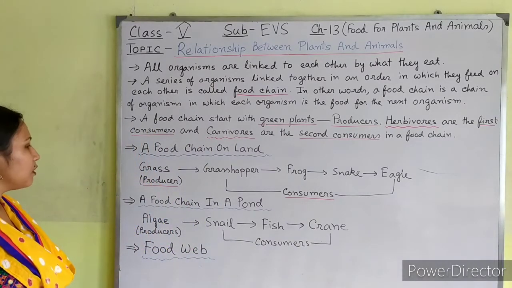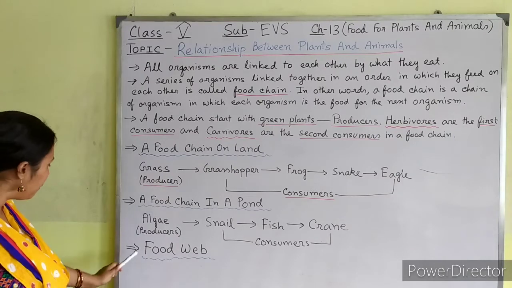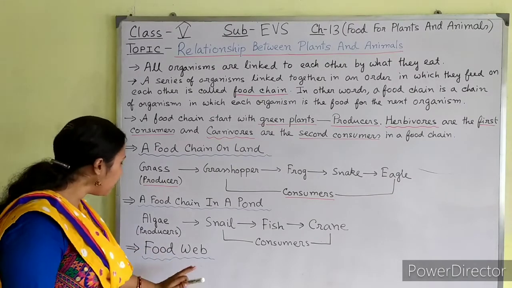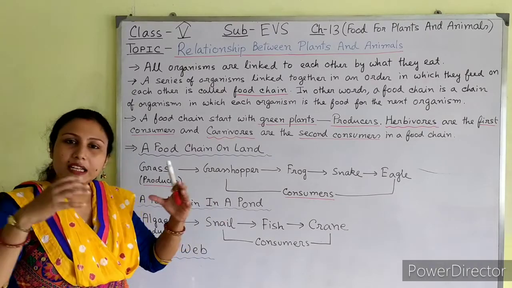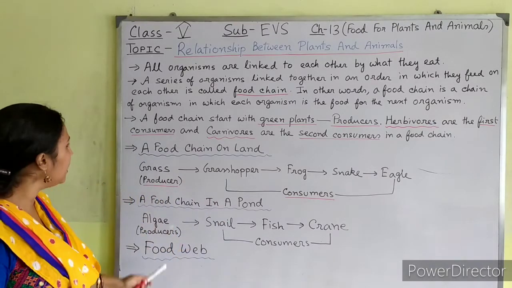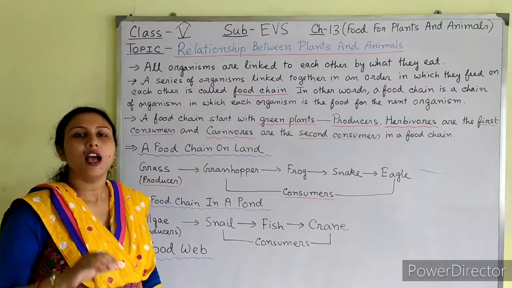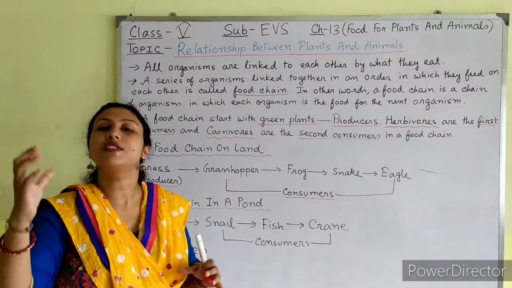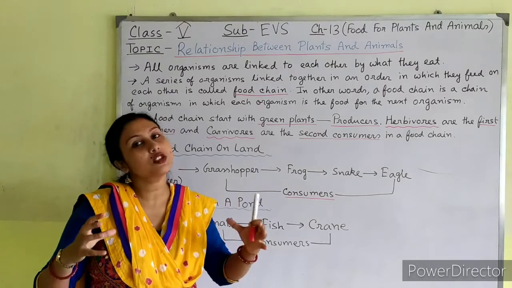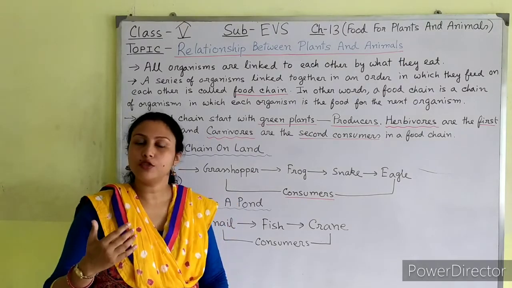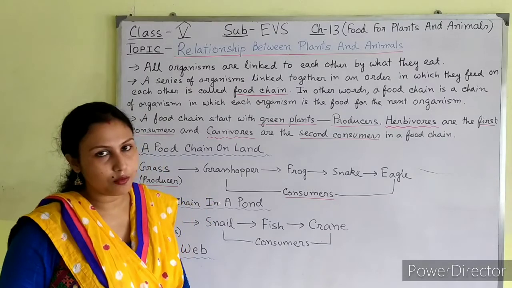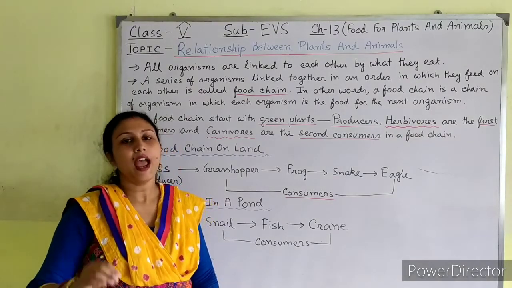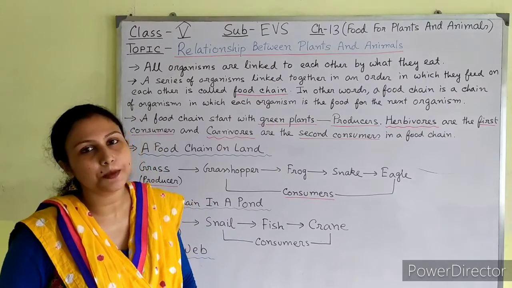Next, students, we will learn about food web. What is a food web? A food web is formed by interlinking of several food chains together. Now students, I will show you the diagram of the food web. You observe the diagram carefully and listen to my explanation.